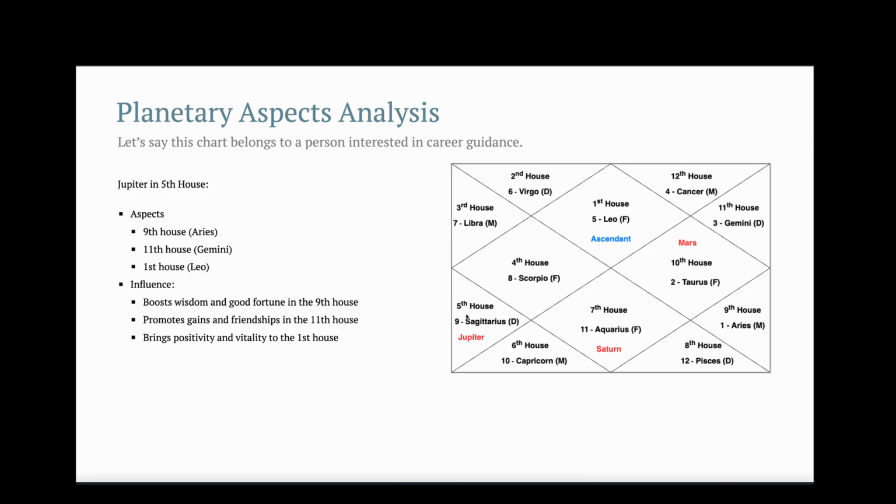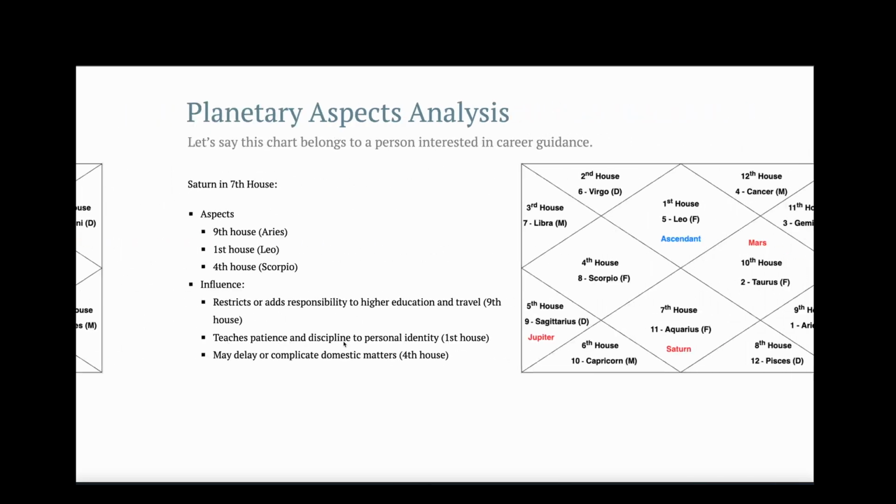Counting from the position of Jupiter in the 5th house, 1, 2, 3, 4, 5, Jupiter will aspect the 9th house. 6, 7, Jupiter will aspect the 11th house. 8, 9, and Jupiter will aspect the 1st house. So Jupiter's aspect will boost wisdom and good fortune in the 9th house. It will promote gains and friendship in the 11th house, and it will bring positivity and vitality in the 1st house.